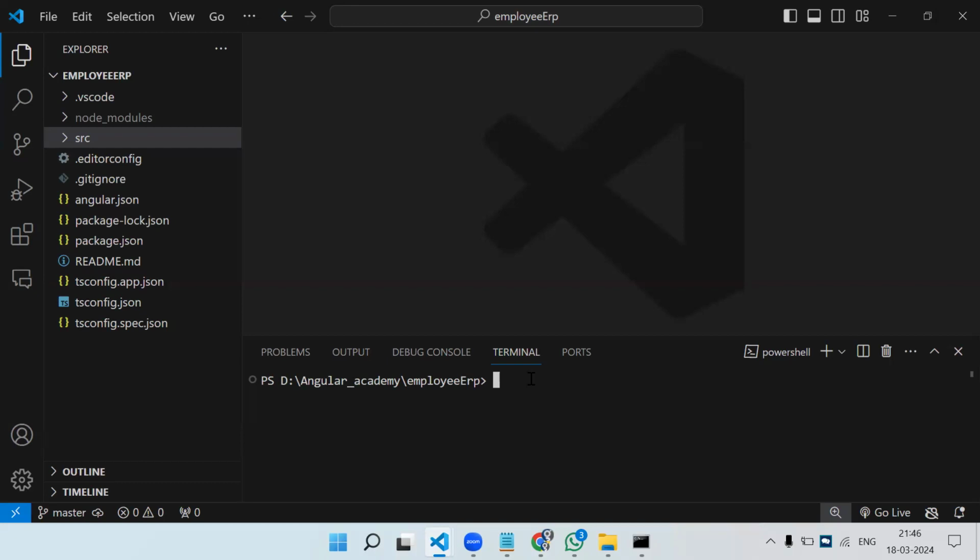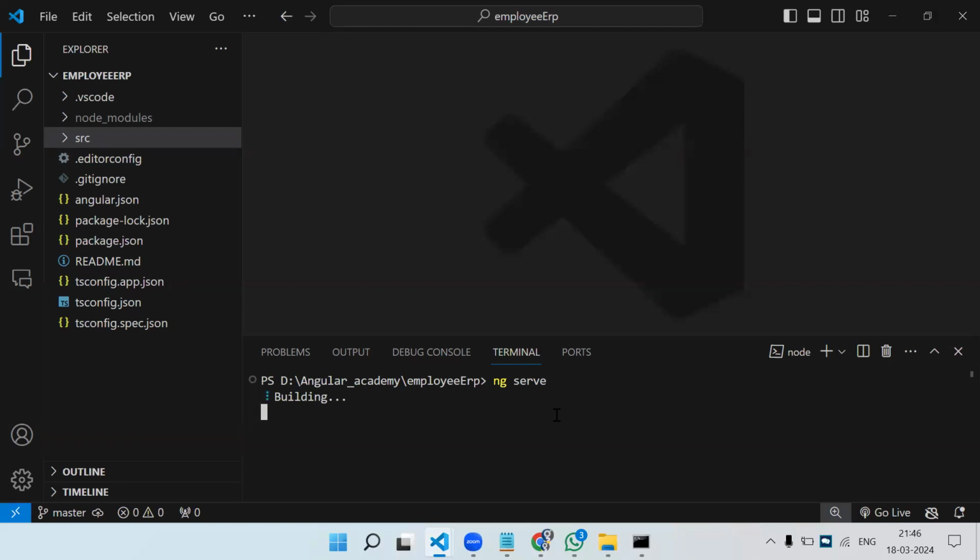So now I need to run the Angular project. ng serve. This is the command to run the Angular project: ng space serve. In Angular, all the commands will start with ng. ng stands for Angular CLI, the first package we installed after Node.js. That's the reason we are able to run all the commands using ng. Press enter. Now what this will do is compile the Angular project and run it by default on port